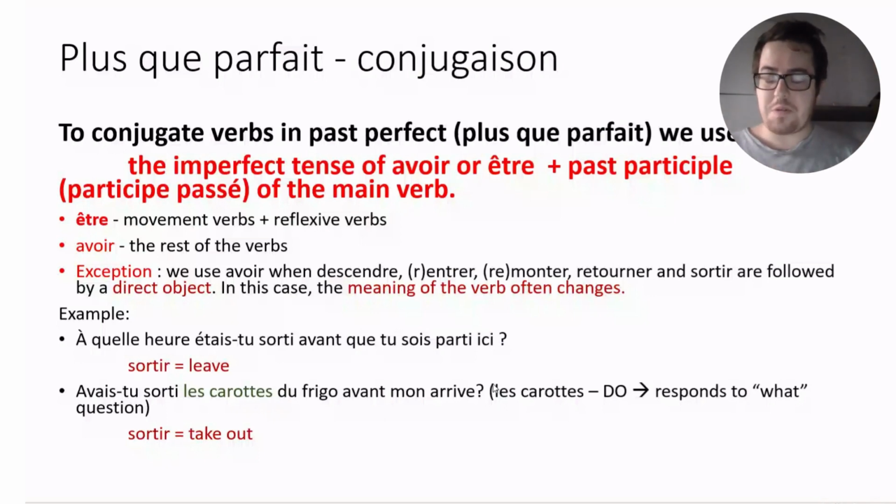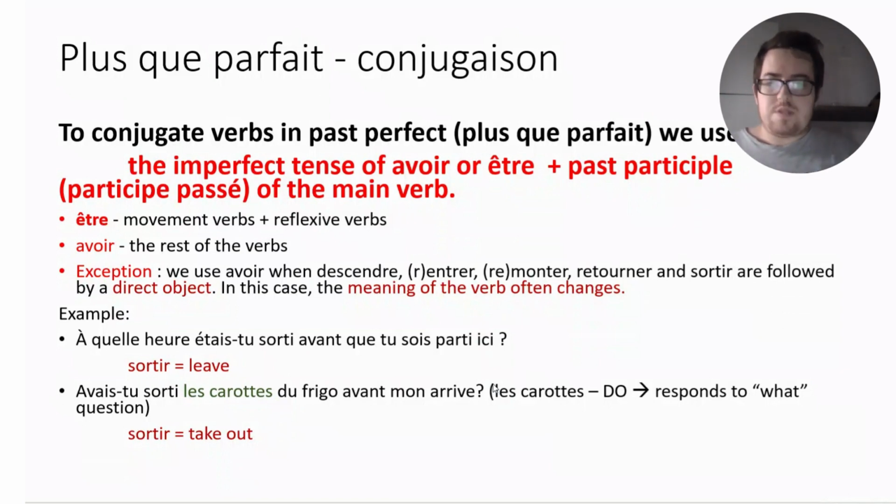In today's lesson, we're going to review the plus-que-parfait. What is the plus-que-parfait? The plus-que-parfait is actually the past perfect in English. So, in French, in order to form it, we use the imperfect tense, and be careful to not confuse it with the passé composé, because the passé composé uses the present tense of avoir or être and the past participle, while the plus-que-parfait will use the imperfect tense of avoir or être plus the past participle of the main verb.